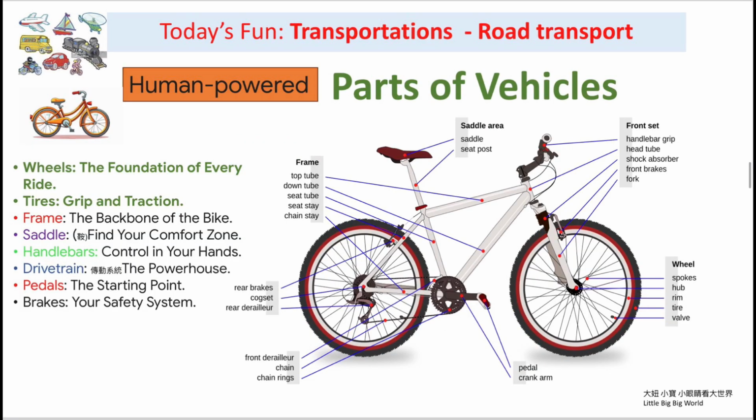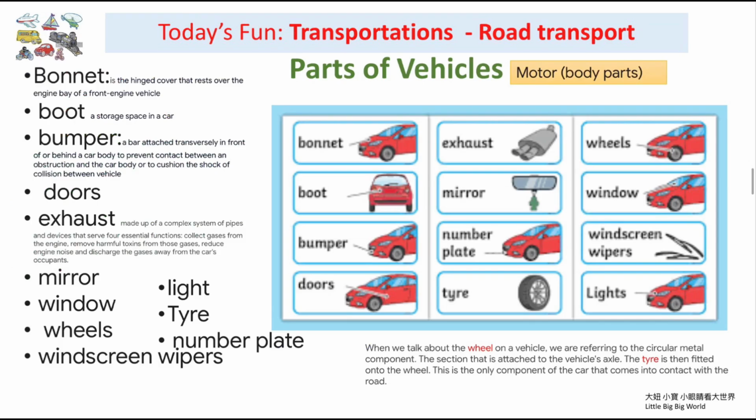Let's know more of vehicle parts. They are wheels, tires, frame, saddle, handlebar, drivetrain, pedal, and brakes. Body parts of a car include bonnet, boot, bumper, doors, exhaust, mirror, number plate, tire, wheels, window, windscreen, wipers, and lights.